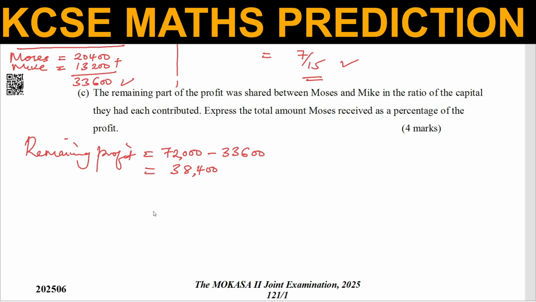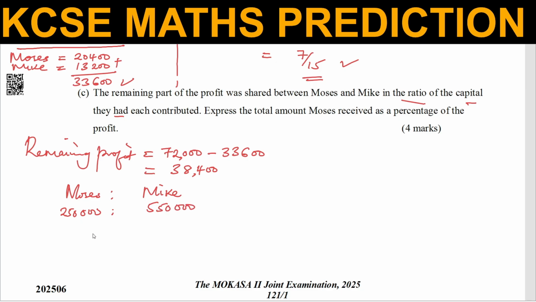Now because this one was shared in the ratio of their capital, we can get the ratio of the capital they contributed. Moses contributed 250,000 of the capital, then Mike 550,000.